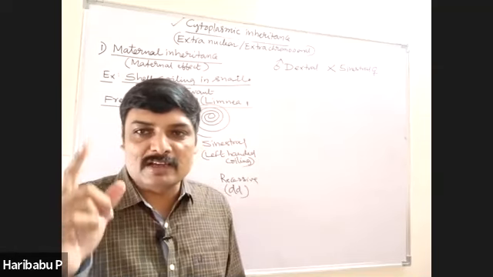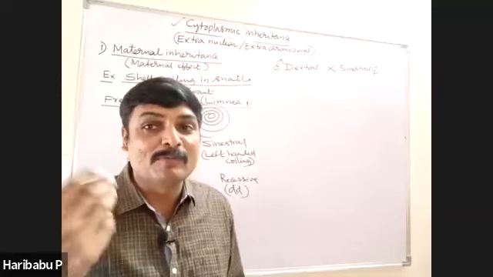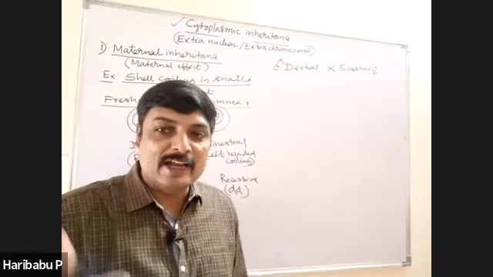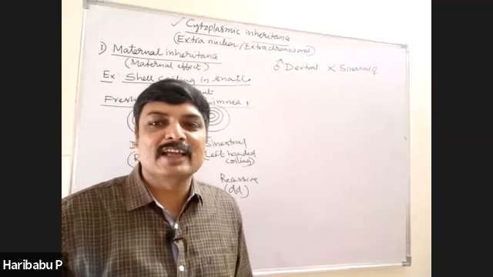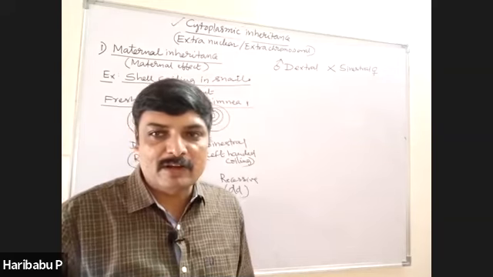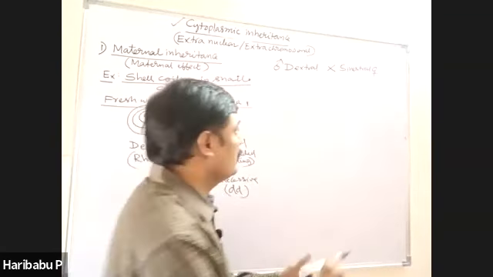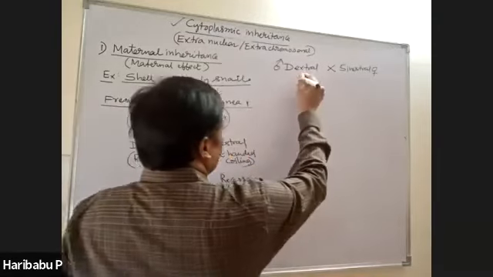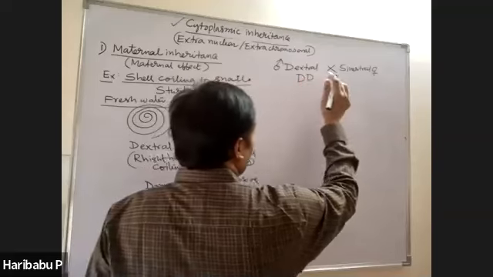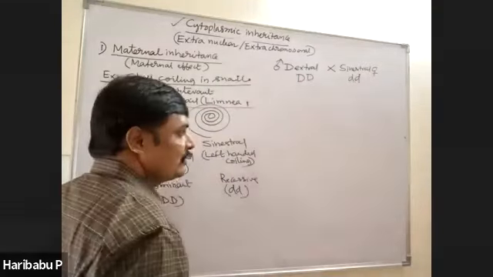Cytoplasmic inheritance or maternal inheritance is predetermined. We know whether this is going to get or not. We can predict. Therefore, it is a predetermined one. What is the other name for maternal inheritance? It is predetermination, right? See this. Dextral, capital D, capital D. Sinistral, small d, right?